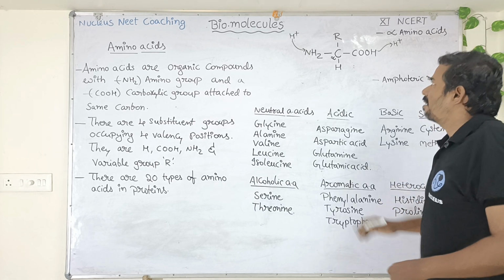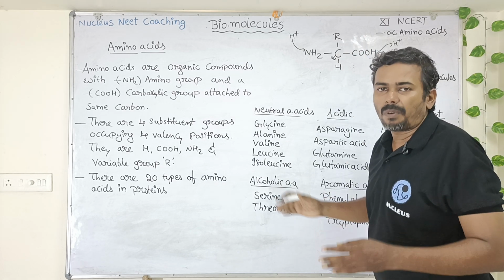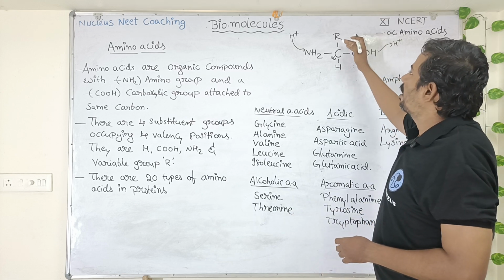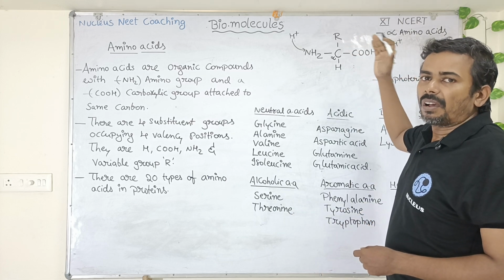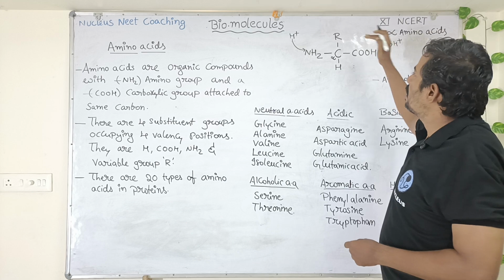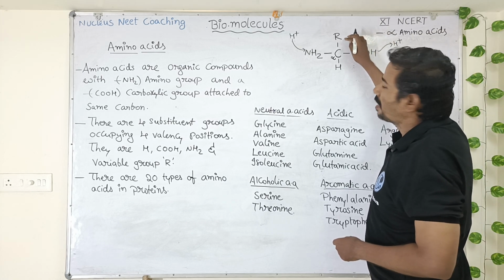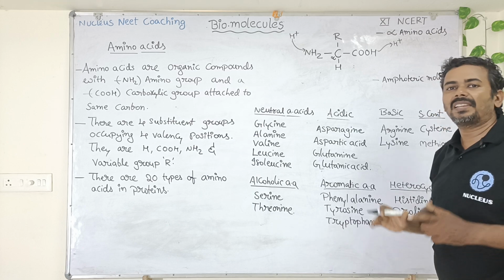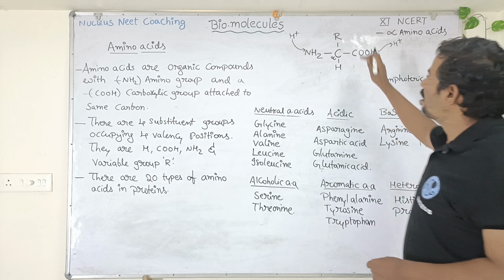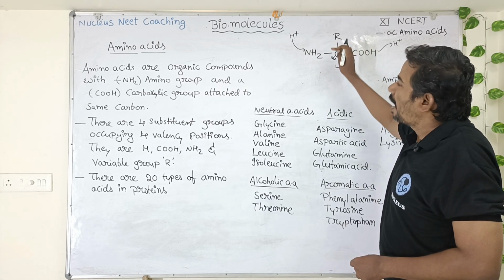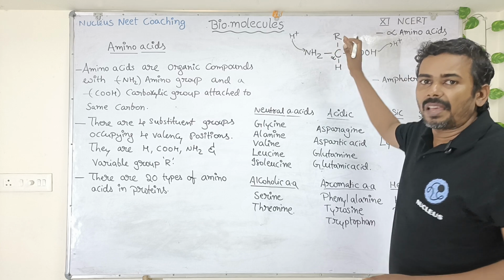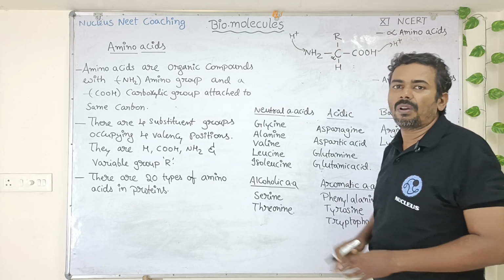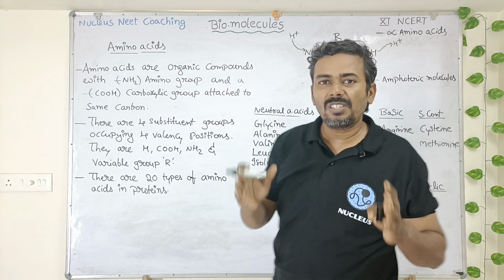Okay, so a variable group can be any type of compound or can be replaced by any type of variable compound. Suppose if in the place of R there is another carboxylic group, then definitely the amino acid is going to get acidic character. If a variable group is occupied by again another amino group, then definitely an amino acid will show basic property. Understood?